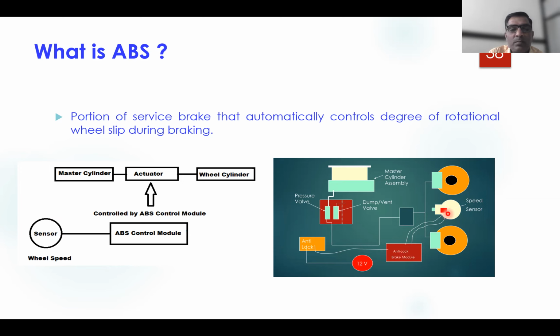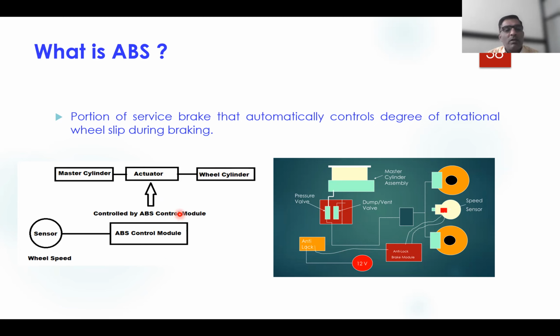These speed sensors are required to sense the speed of the wheel, and that is given to the ABS control module, and this ABS control module will provide the signal accordingly to the actuator, and the actuator will modulate, and that is given to the wheel cylinder.